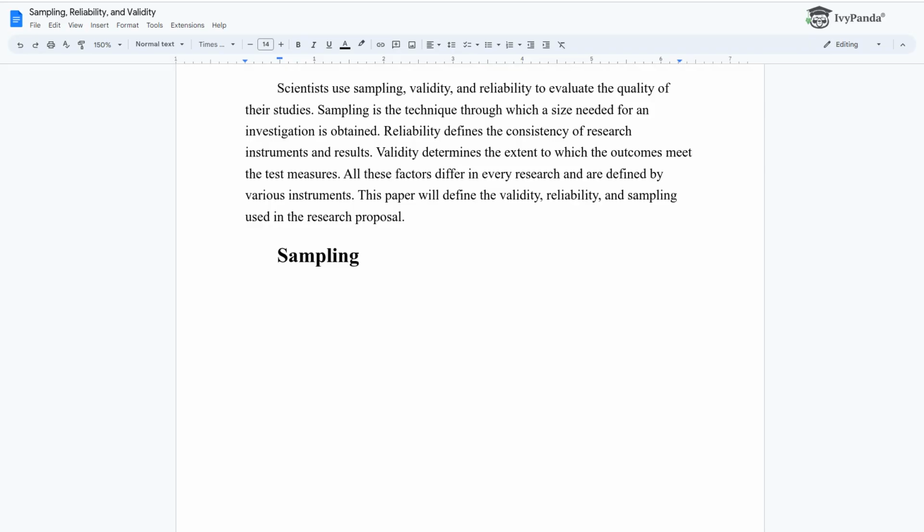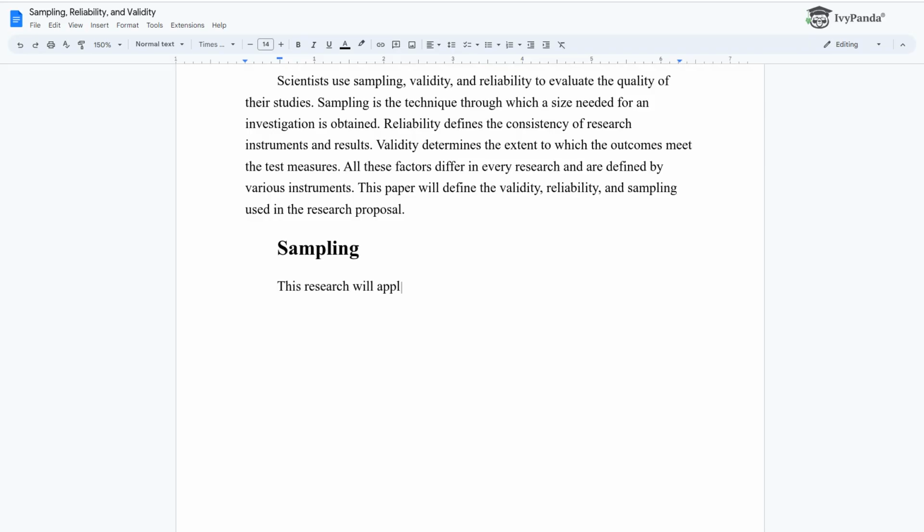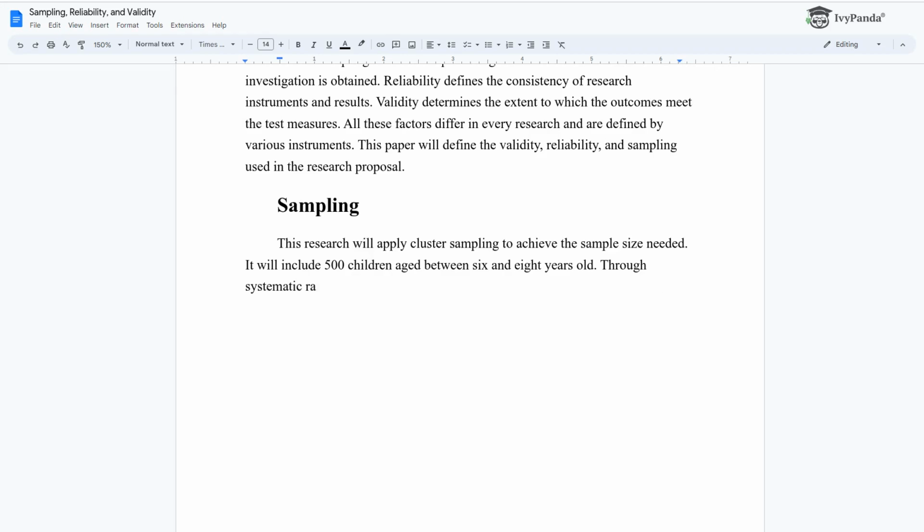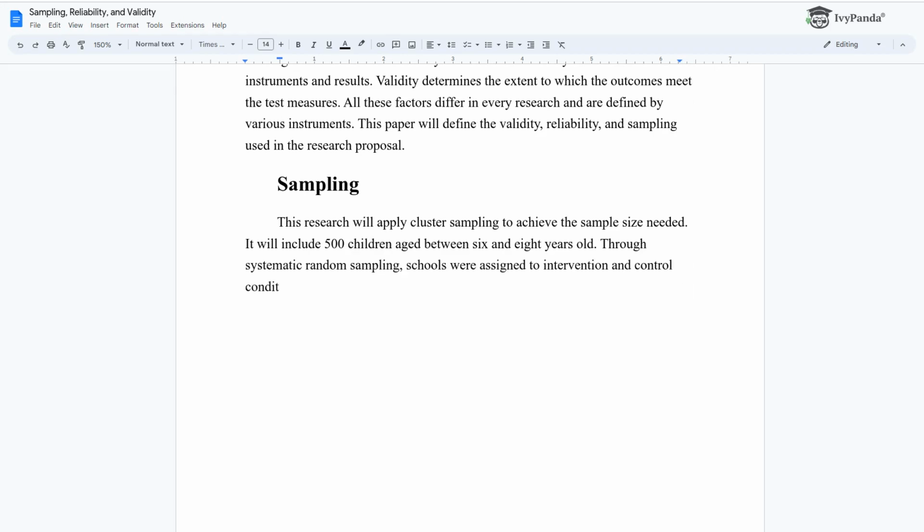Sampling. This research will apply cluster sampling to achieve the sample size needed. It will include 500 children aged between 6 and 8 years old. Through systematic random sampling, schools were assigned to intervention and control conditions.